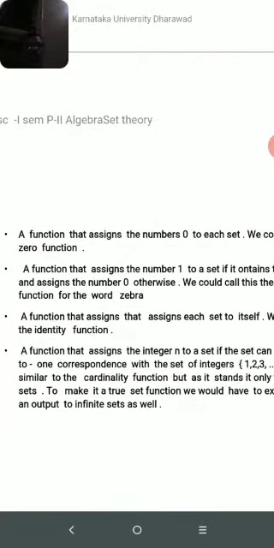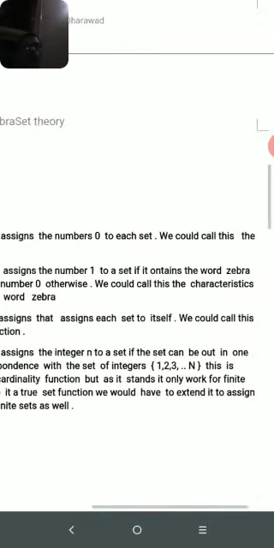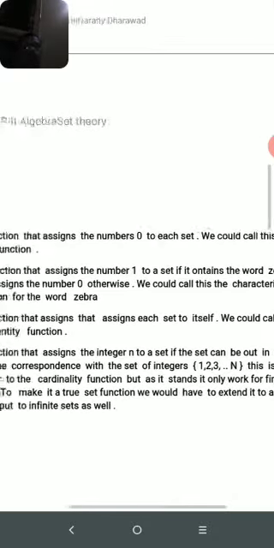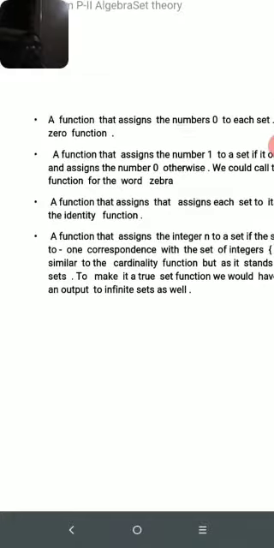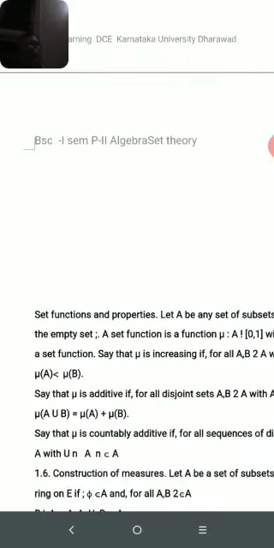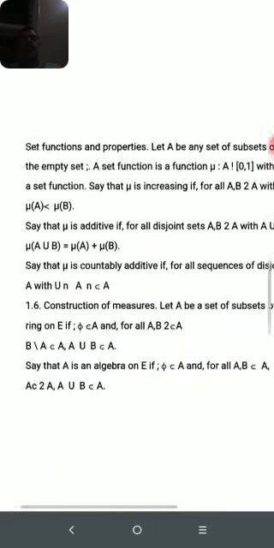To make it a true set function, we would have to extend it to assign an output to infinite sets as well. So we have seen the finite and infinite sets, the characteristics, especially in set functions.